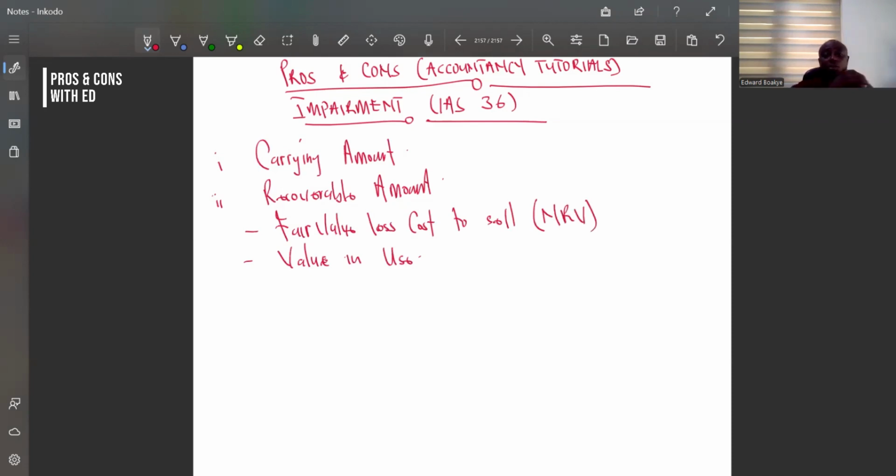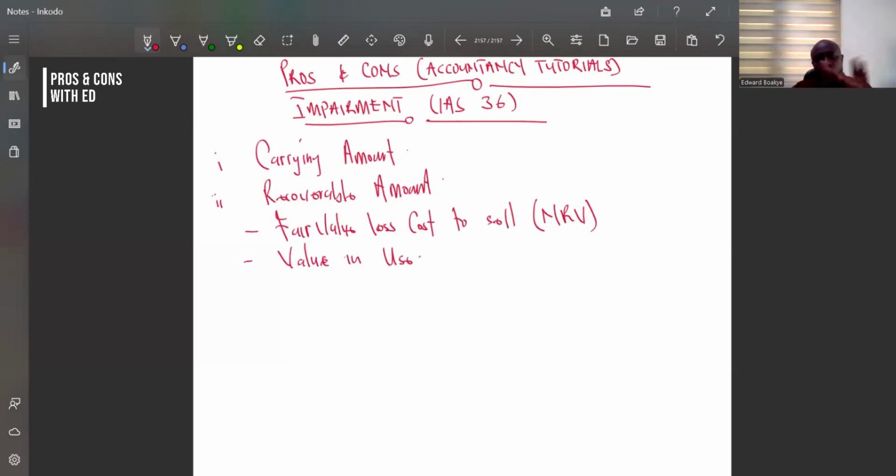So I can go to the market today and decide to sell the asset. If I sell it, how much I'm selling it for, I just take out the transportation cost, the agent cost, and all those kind of things from it. That's the cost to sell. So the fair value at the market, then I take out the cost to sell. That gives me the net realizable value.